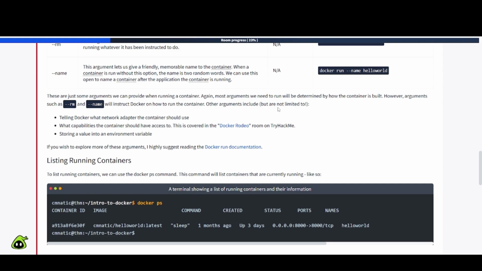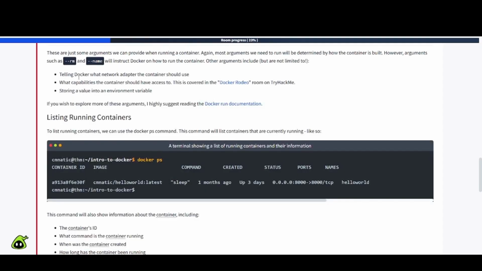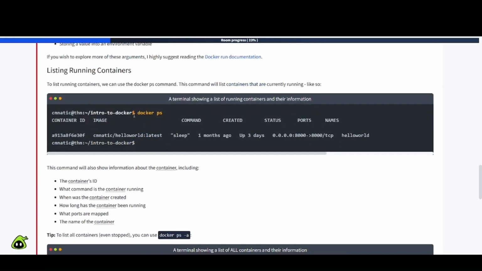Other arguments include, but are not limited to, the following: telling Docker what network adapter the container should use, what capabilities the container should have access to. This is covered in the Docker Rodeo room on TryHackMe. Interesting. Also storing a value into an environment variable. If you wish to explore more of these arguments, I highly suggest reading the docker run documentation there, so feel free to check that out if you're interested.